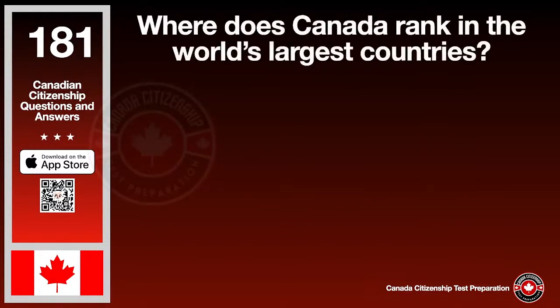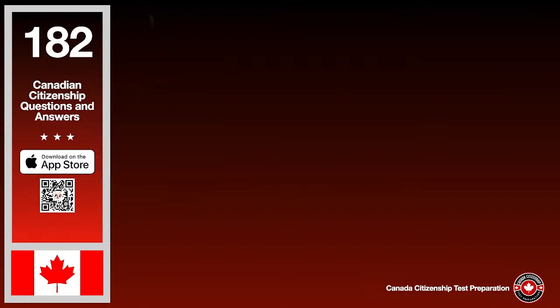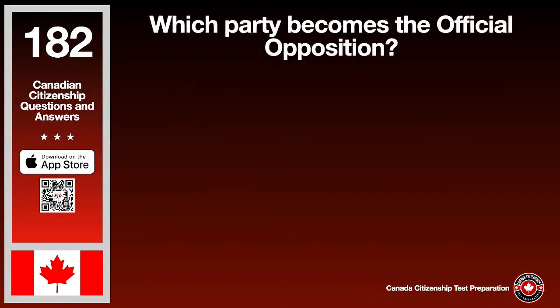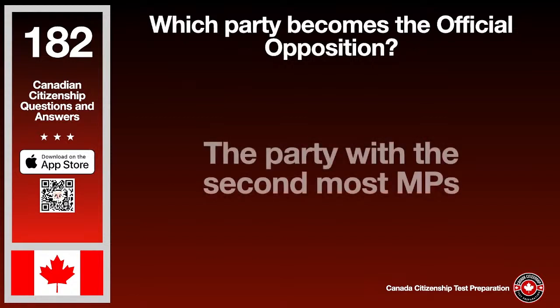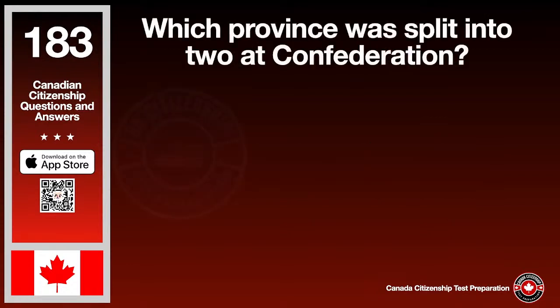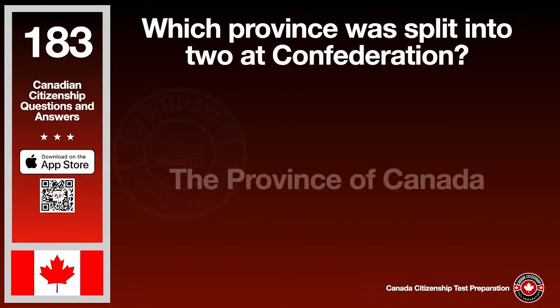Where does Canada rank in the world's largest countries? The answer is second. Which party becomes the official opposition? The answer is the party with the second most MPs. Which province was split into two at Confederation? The answer is the province of Canada.